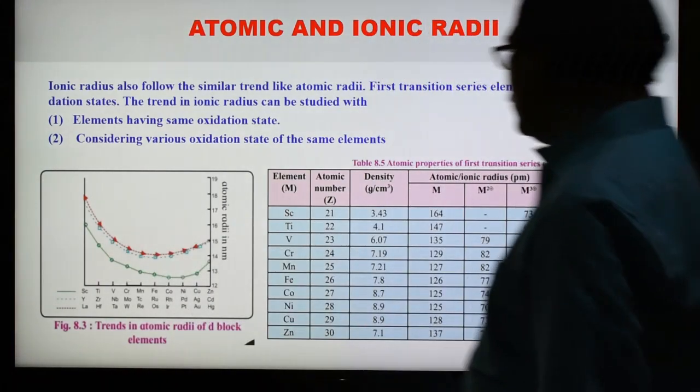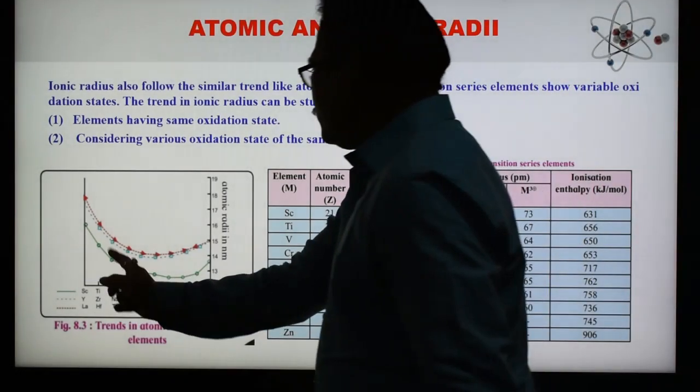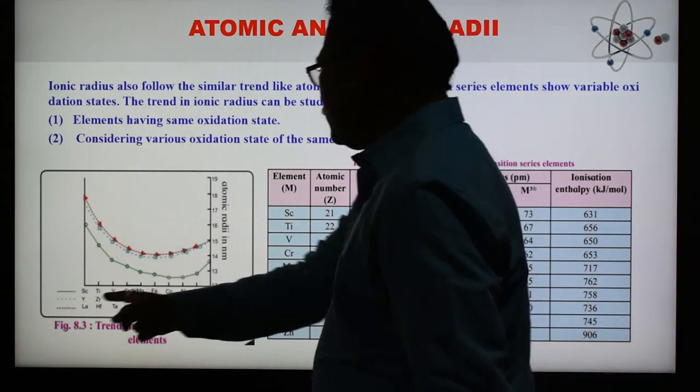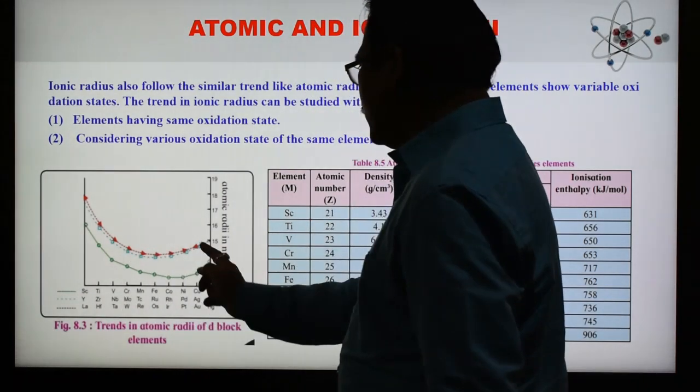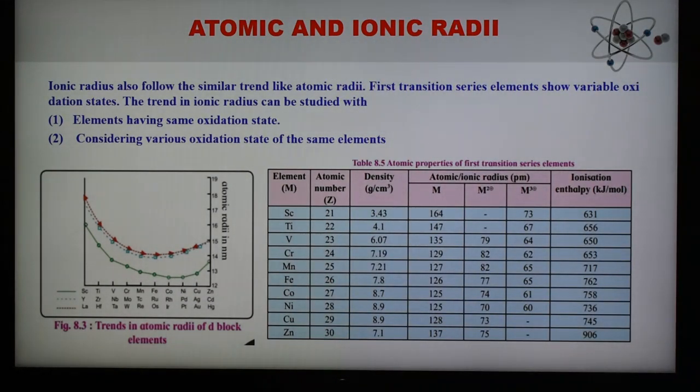See here, there are three series: first, second, and third transition. The first transition series starts from scandium. The green line is the first transition series, and its value is lower as compared to the second and third. Blue shows the second, and red shows the third transition series elements.